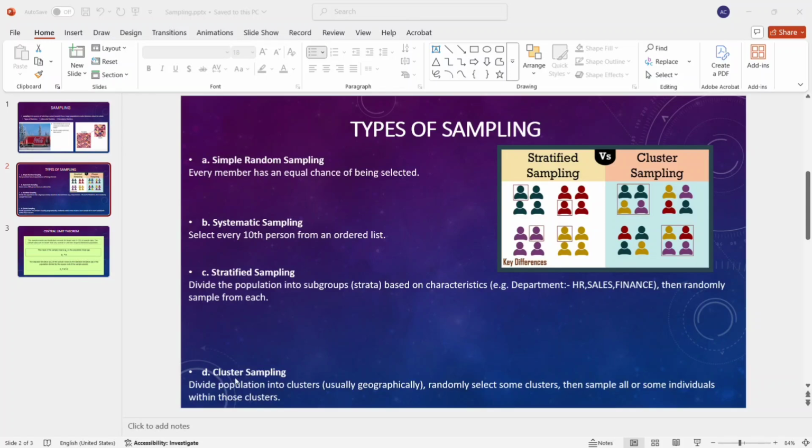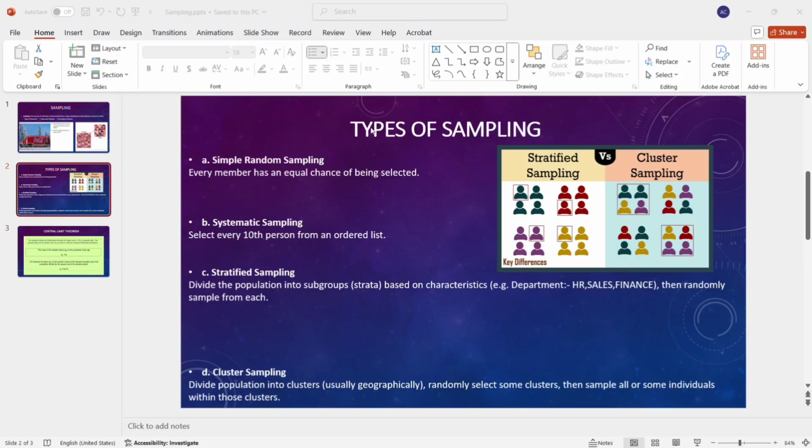The last sampling technique is cluster sampling. Cluster sampling is also like stratified sampling, but stratified sampling we use only with a categorical column, and cluster sampling we use with a numerical column also. Like age, as you can see in the image. A cluster is also a group. The first cluster I made on the basis of age, 0 to 18, then the second cluster 18 to 40, the third 40 to 60, and the last one above 60. So in all age groups all types of people come. That type of sampling is cluster sampling.